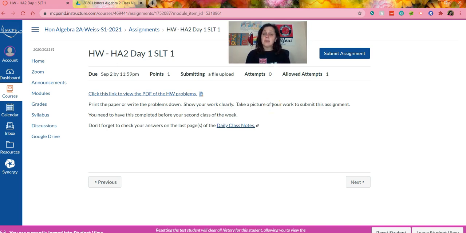They can take a picture with their phone and submit it through the Canvas student app right to this assignment. The first week I had students holding up their paper to their Chromebook so that they could take a screenshot and submit it that way. I had students scan their work. So they have all been successful at uploading an assignment to our homework. And then again, here's the link to the daily class notes, so it makes it easy for them to check their work.